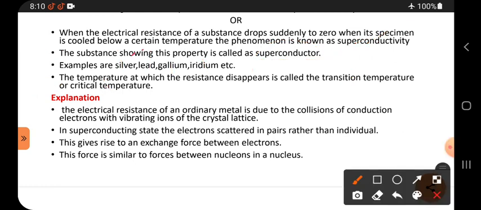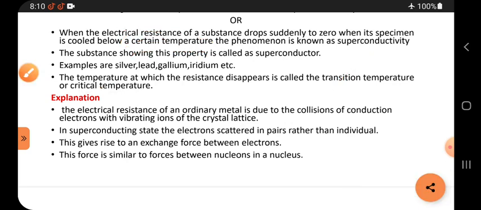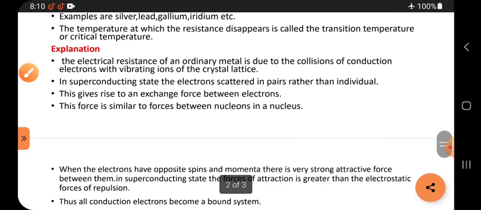In this definition, the certain temperature below which this happens is simply called the critical temperature or transition temperature, where the resistance becomes zero.